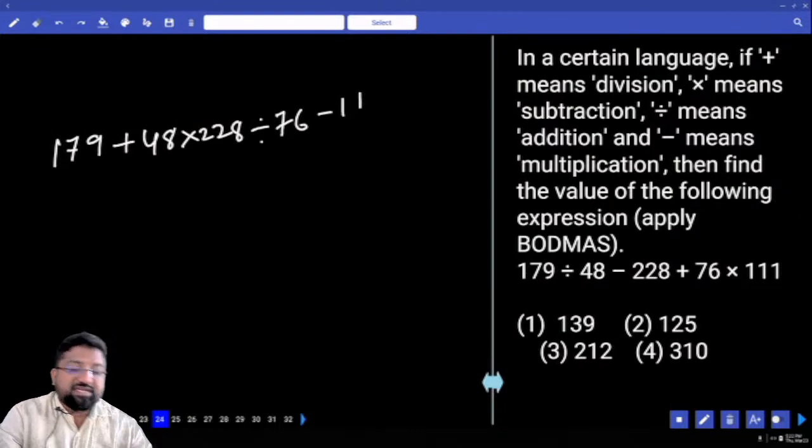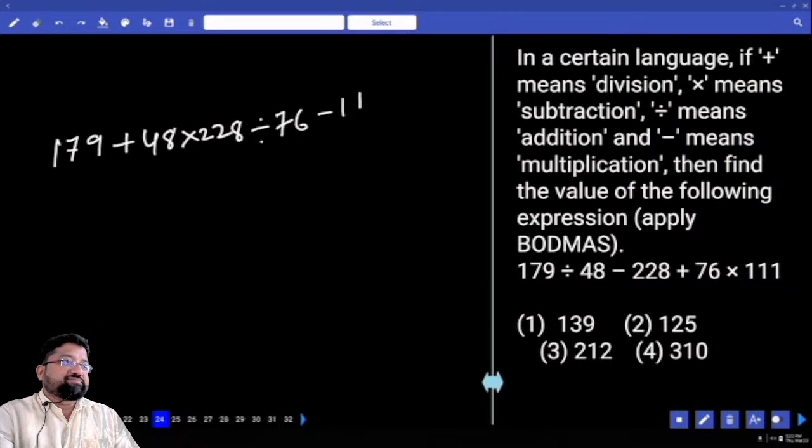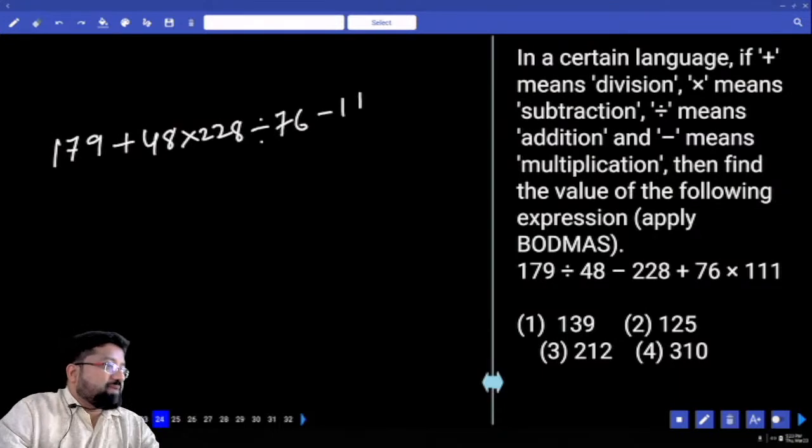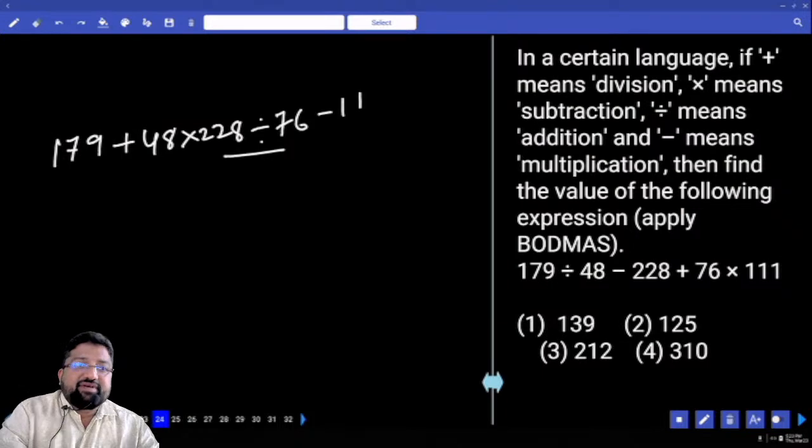What should we do first? BODMAS rule, division. Division is immediately followed by multiplication. First I'll do division, immediately next multiplication. So what is this? 228 divided by 76. How much is this? 3. It is 3, right, 3 times. Then 3 into 48.